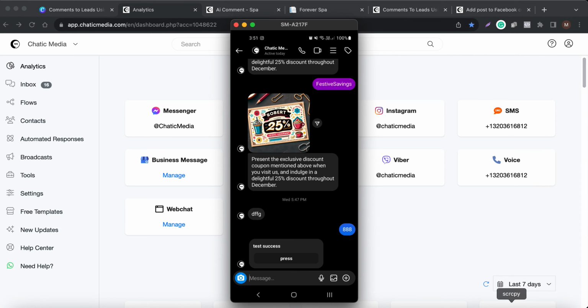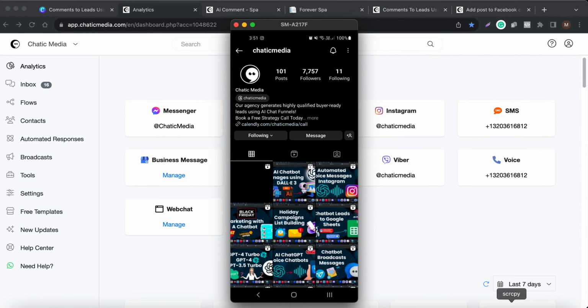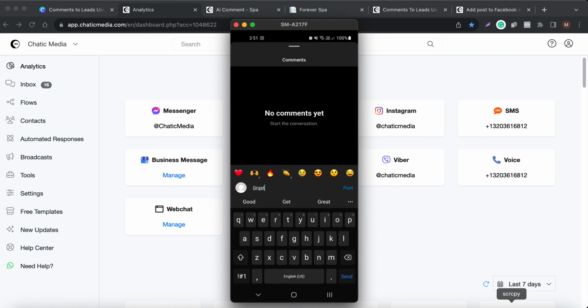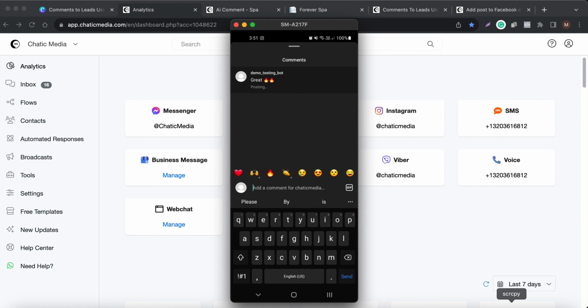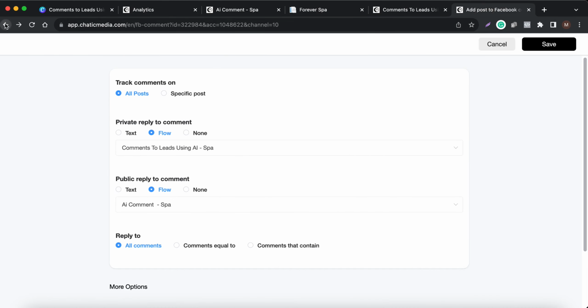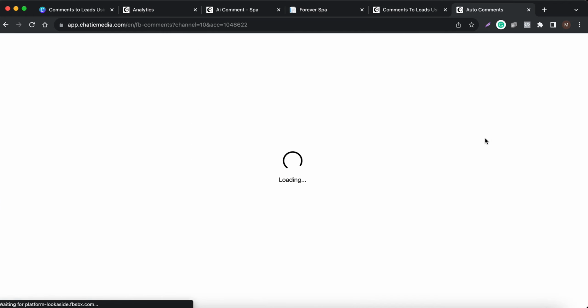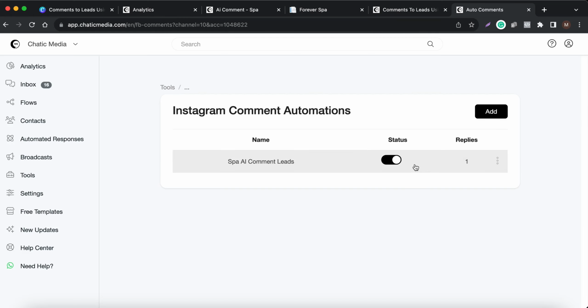So let me go to Chatting Media Instagram over here and add a comment. To simplify, let me add a comment. Great. It can be any comment, not just some keywords or something like that. You can comment with any keywords. I want to make sure everything is active so that it can work. So let me open this Instagram comment automation tool, and it's active already. So let's test this one.